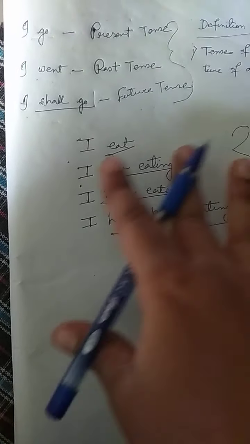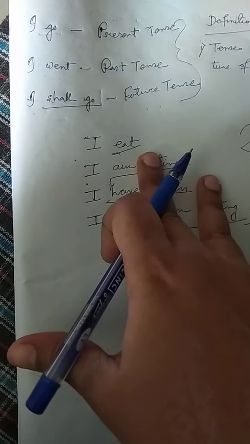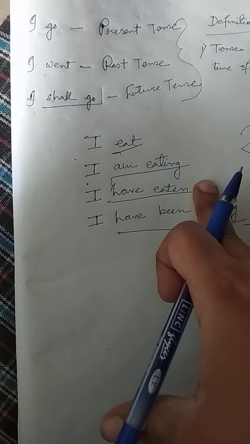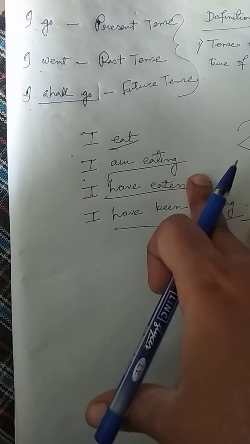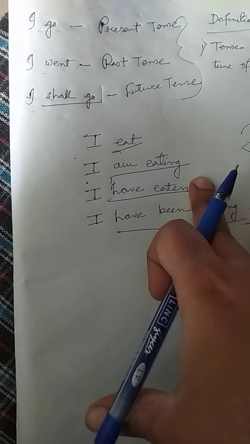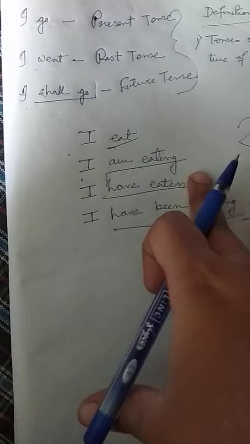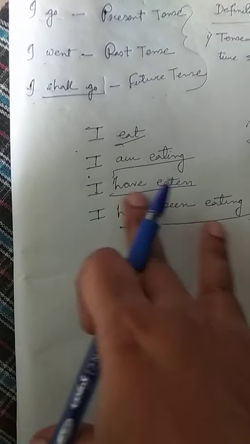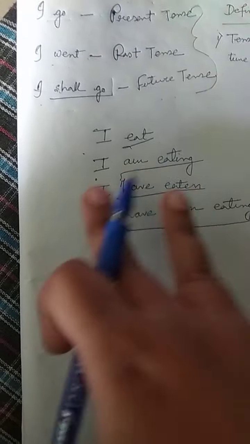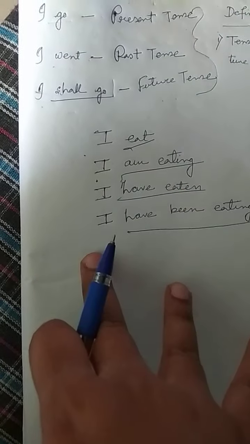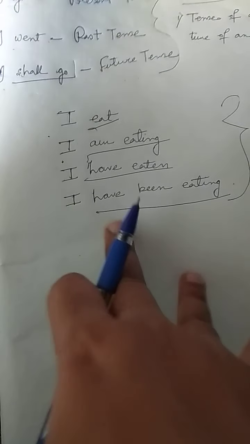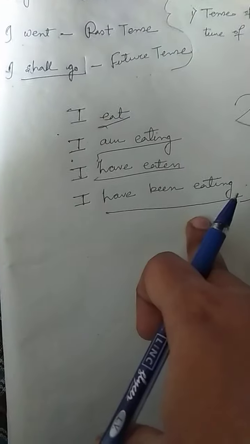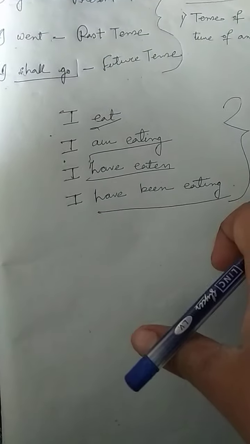You can see in the first sentence it is written I eat. Just simply I eat is written and nothing else about the action is mentioned. In the second sentence, we can understand that the action is continuing. I am eating, that means the action of eating is continuing. Have eaten, that means at the time of speaking the eating has been done, like the speaker has finished eating. And in the third sentence the speaker started eating some time ago, but is still eating. So all the sentences are in present tense, but they are different.